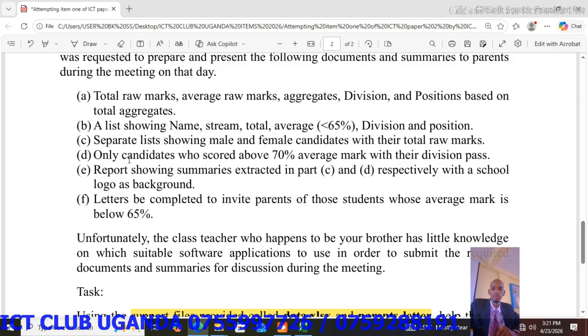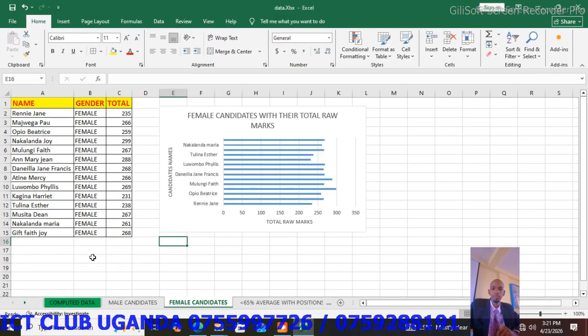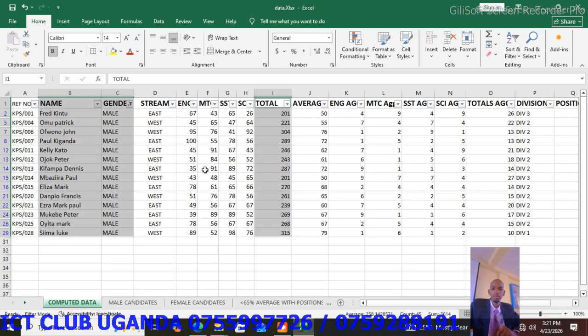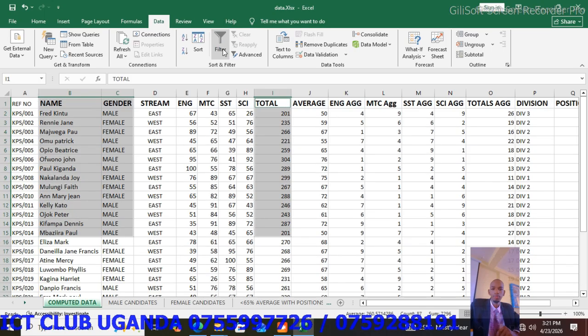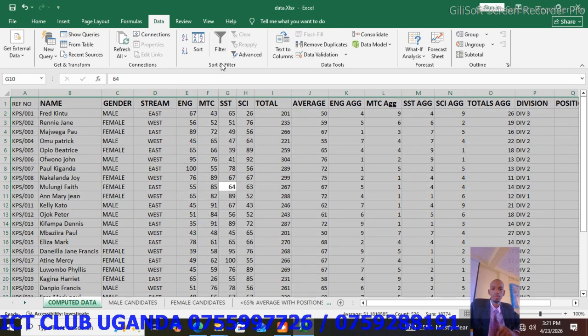Part D. Only candidates who scored above 70% average mark with their division pass. So I want a candidate who is above 70 with the division. So come back here, go to your computed data, go back to data, remove the filter, highlight again, Control A, click on filter, come to average.